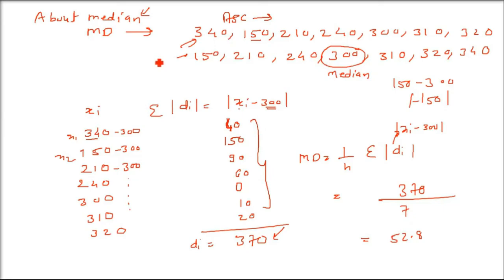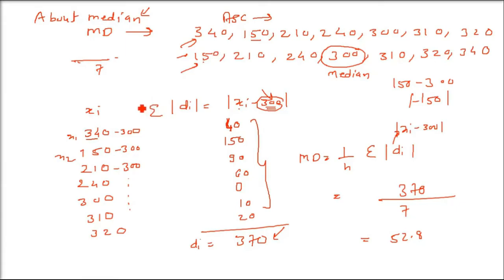So if I tell you to find it about the mean, just add all of these and divide by 7, that will be your A. That will be your mean, and just put whatever value comes here. So this question can be done around the mean or the median also. So this was ungrouped data.